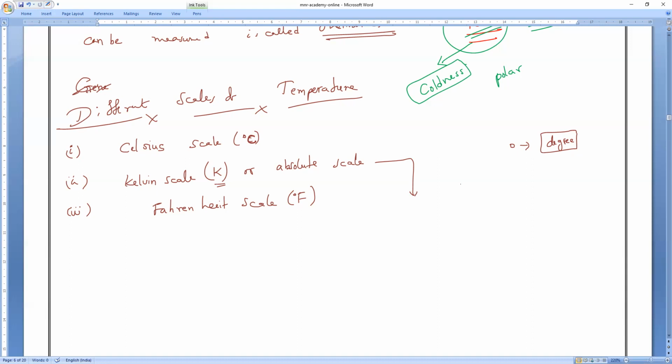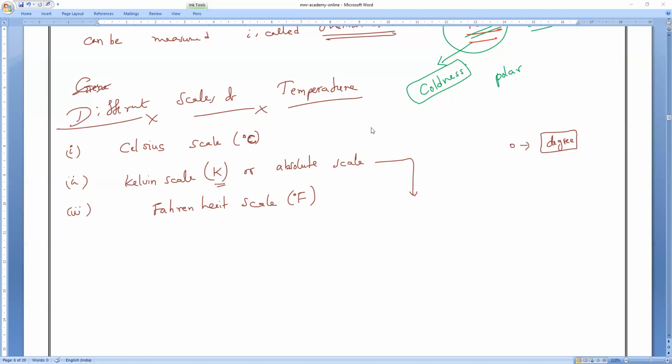Why, you will understand, you will find it. So write it, it is a very important point. The best scale, all of you write. The best scale for the measurement of temperature is Kelvin. Because it shows the absolute value. Not only that, I will say another thing also.